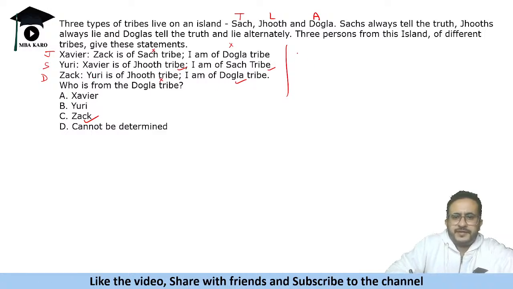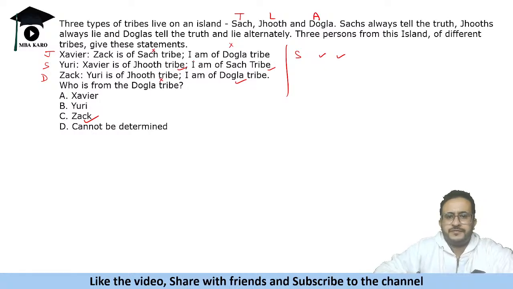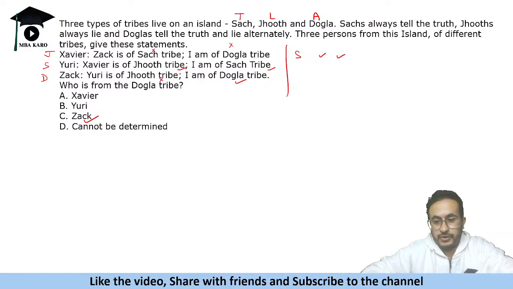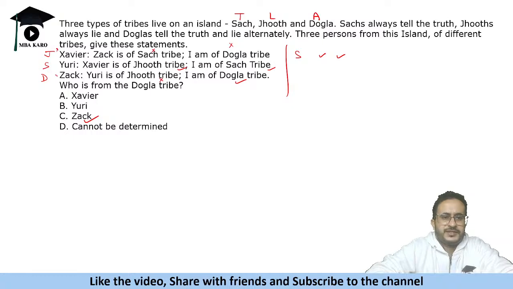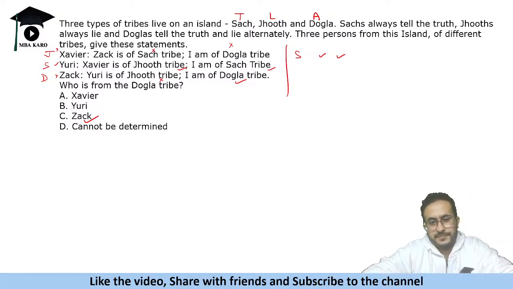But if we take Xavier as Sach, what will happen? Because there is one option, cannot be determined, also. So suppose Xavier is Sach, then Zach is of Sach type and I am of Dogla type. That is not possible, because if a person is Sach, that person will never say I am a Dogla tribe. Similarly, Zach cannot be Sach because he will never say I am of Dogla tribe. Any Sach person will not call himself Dogla; he will say I am of Sach tribe. A truth teller always tells that I am a truth teller. So we cannot have these two people as Sach tribe. That means Yuri is going to be the Sach tribe person, and as a result we get these tribes. And Dogla is Zach.